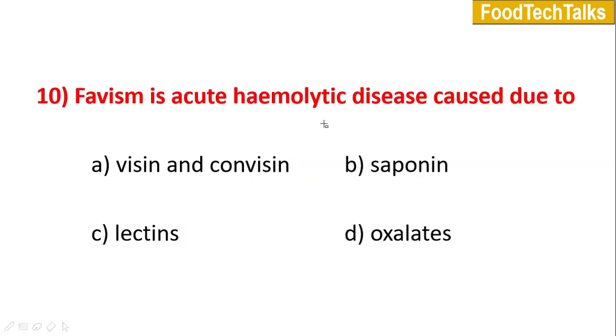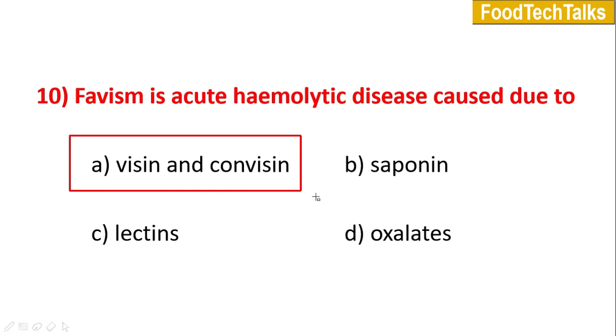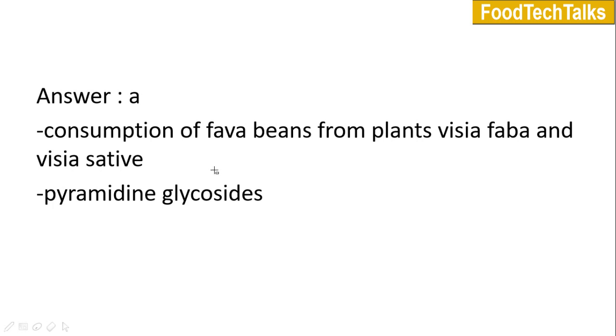Tenth question, favism is an acute hemolytic disease caused due to. Options are A, vicine and convicine, B, saponin, C, lectins and D is oxalate. Answer is vicine and convicine. Vicine and convicine are anti-nutritional factors present in fava beans from the plants Vicia faba and Vicia sativa. They are pyrimidine glycosides.